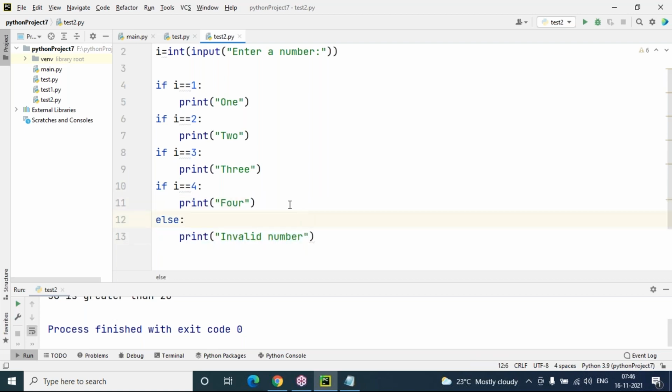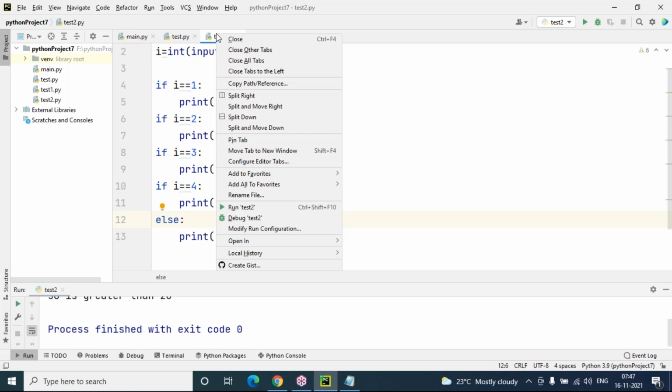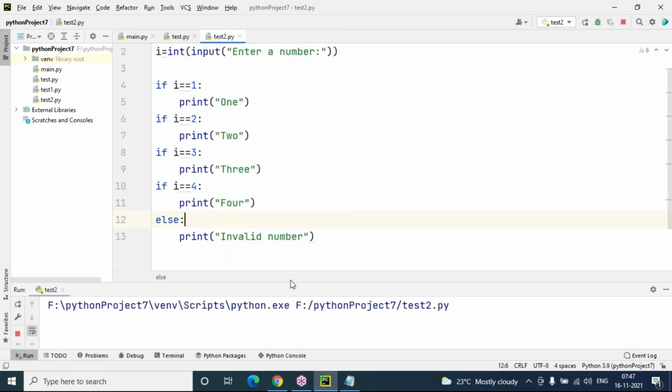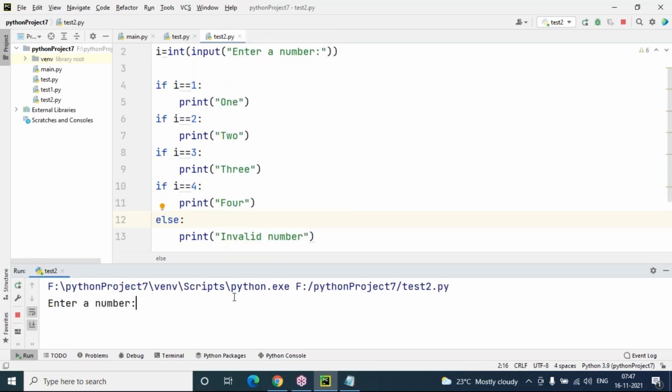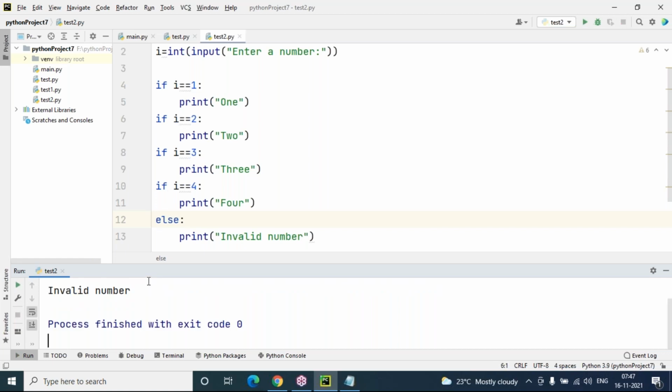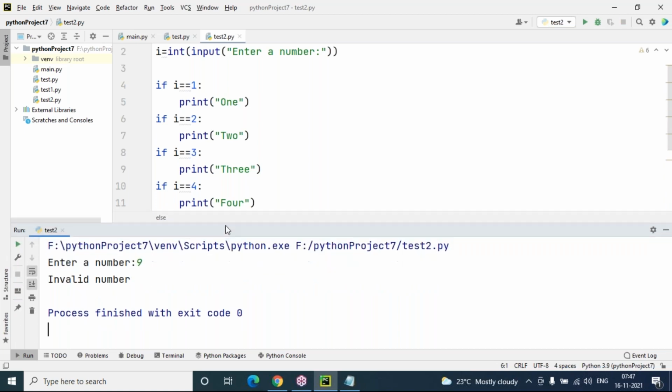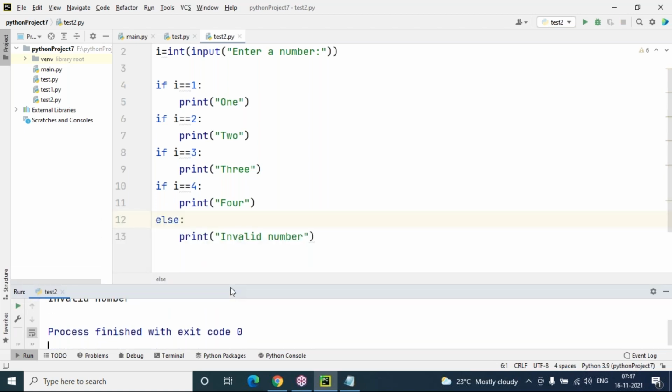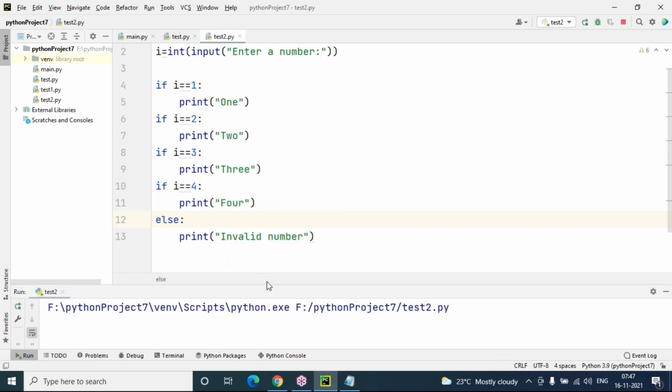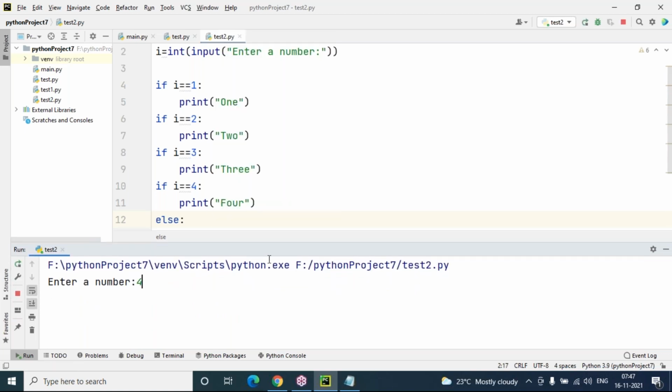here, invalid number. But just consider this, what is happening here in this program. When I execute this, I'm just giving my input as 9. Yes, 9 is obviously an invalid number. First it will check 9 equal to 1, not correct, 9 equal to 2, not correct, 3 not correct, 4 not correct. Then it will go to the else block, and we are simply getting invalid number, it's fine. Okay, invalid number here.